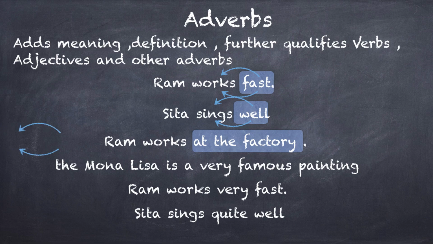Ram works fast. So now if I look at the word fast, it is giving us information about the quality of work, right? How the work is done. So Ram could also be working slowly. Ram works slowly, right? So fast or slow is describing the quality of the action or the verb. Therefore, this word fast is acting as an adverb. Sita sings well. This word well is modifying or defining further the action sing. Therefore, it is acting as an adverb, right?